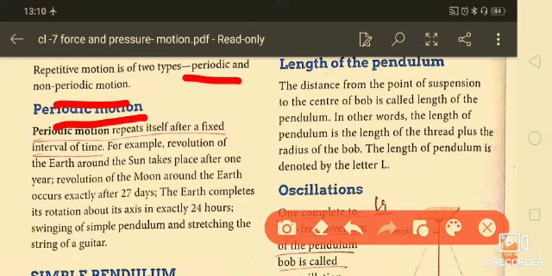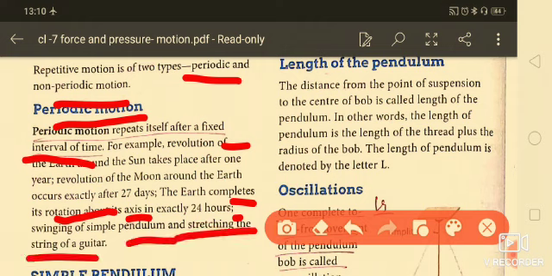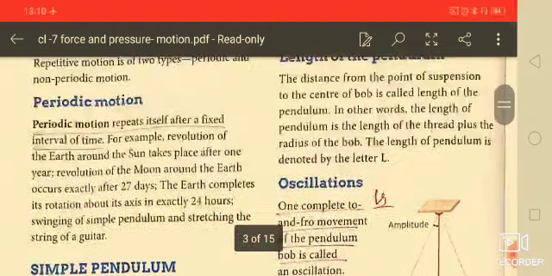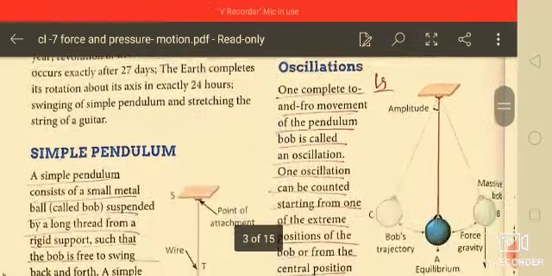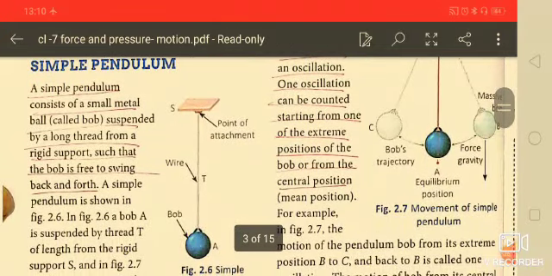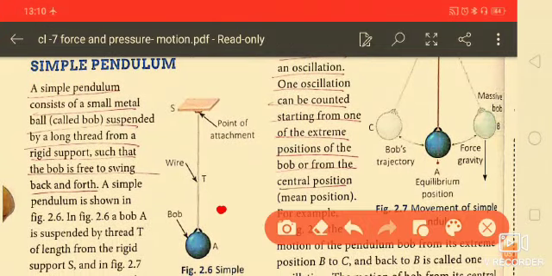First is periodic motion. It repeats itself after a fixed interval, like the motion in a watch, and the earth completes its rotation about its axis in exactly 24 hours. Swinging of a simple pendulum and vibrating the string of a guitar are examples of periodic motion. And the simple pendulum, here you are seeing the simple pendulum. This diagram indicates the simple pendulum.